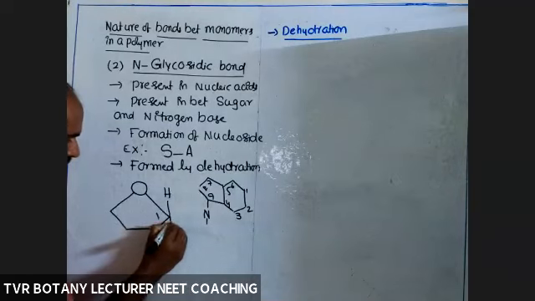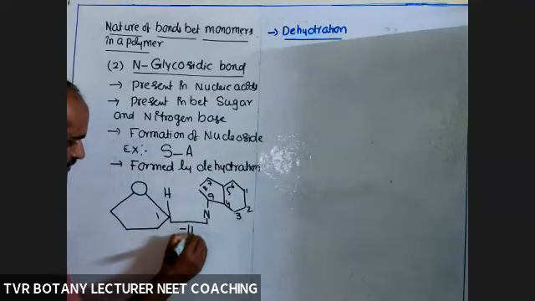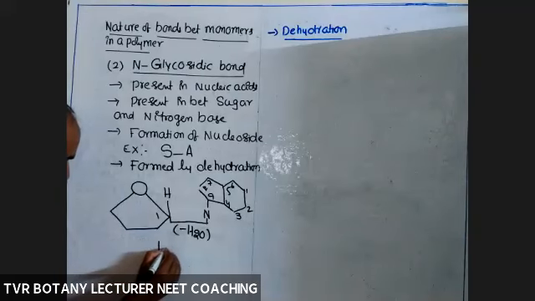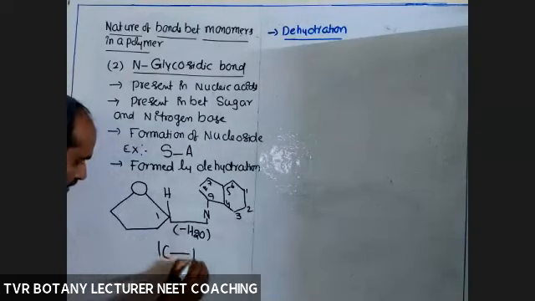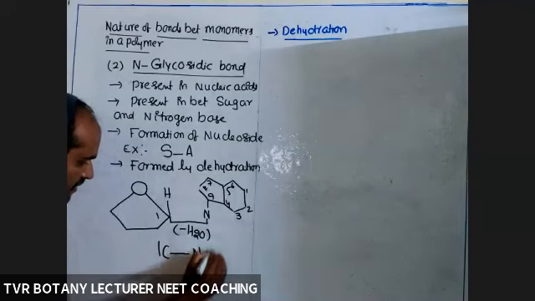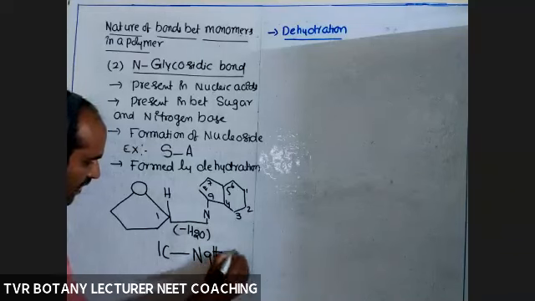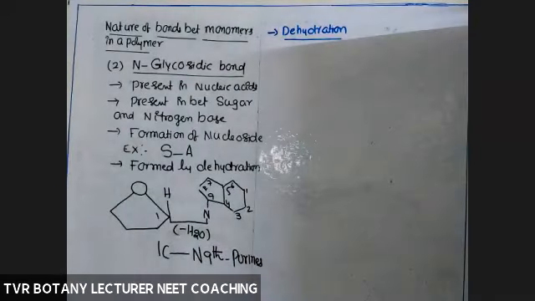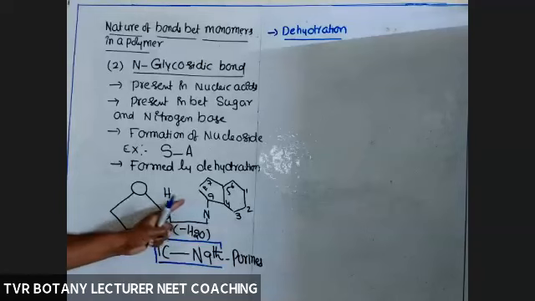One molecule of H2O. So this is the N-glycosidic bond. In this case, the bond is between the first carbon atom of sugar and the nitrogen atom at ninth position in purines, both adenine and guanine. Right? Any objection? Already we discussed. Again, I'm discussing this one to command the topic.